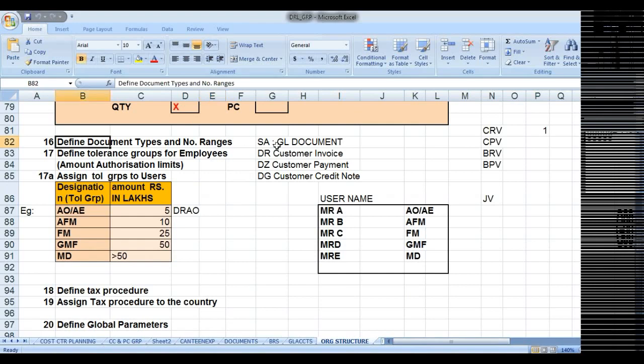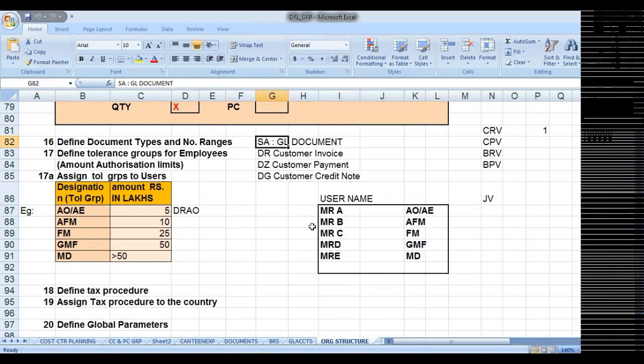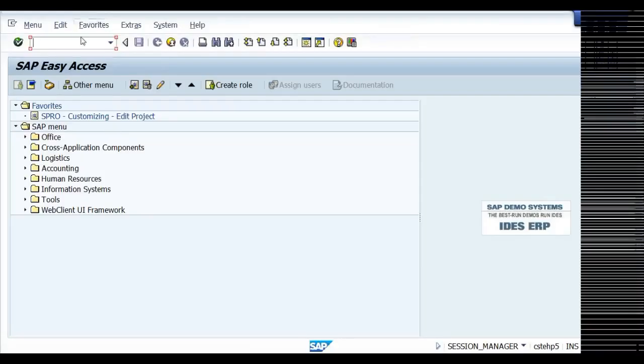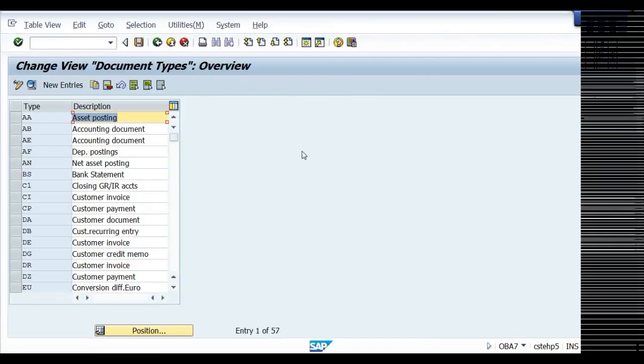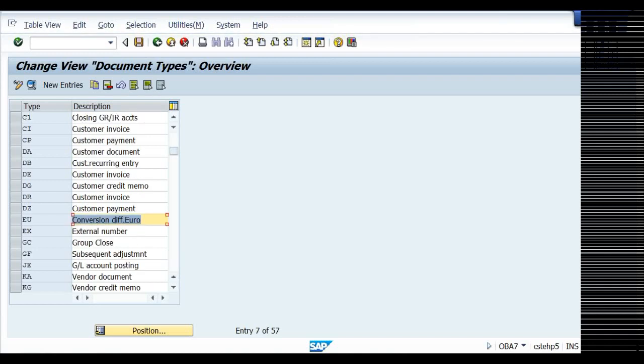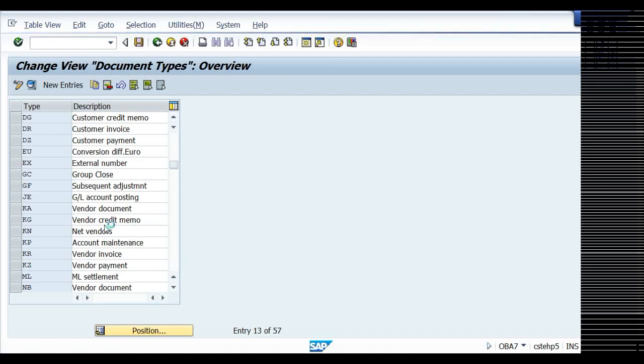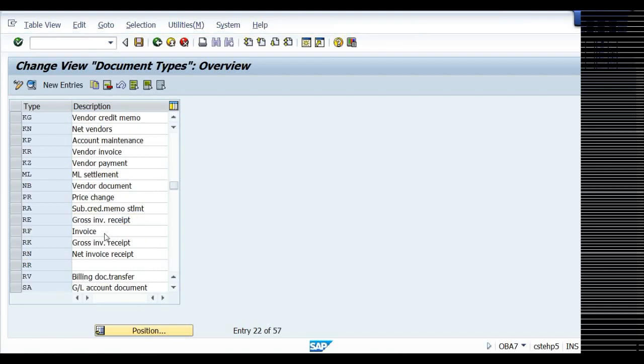Define document type and number ranges. So this also we have seen, number ranges, system. If you want to see that document, particular document, T code is OBA7. It'll show you the documents here. And here I want to tell you one thing. Document types are of client level, not company code level. So client level means, see, the client number is 800 here. So whatever company codes are there in this client, all the company codes will be using the same document types. This is a common facility available to all these company codes. So that's why we call it client level.